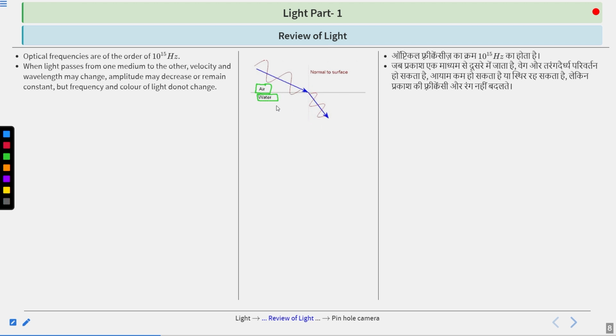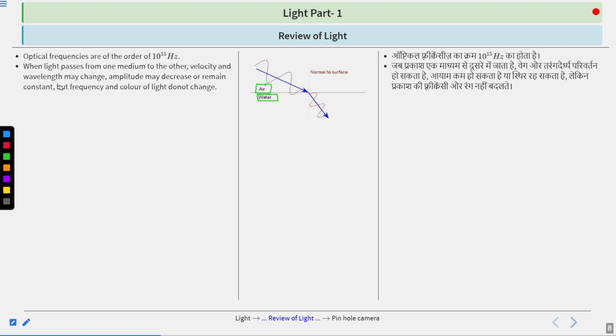So what is happening actually? The medium is getting changed. Previously the light was traveling in air and suddenly it entered the liquid medium. So the velocity of light and the wavelength of the light may change. Maybe the light has more speed in air than in water.